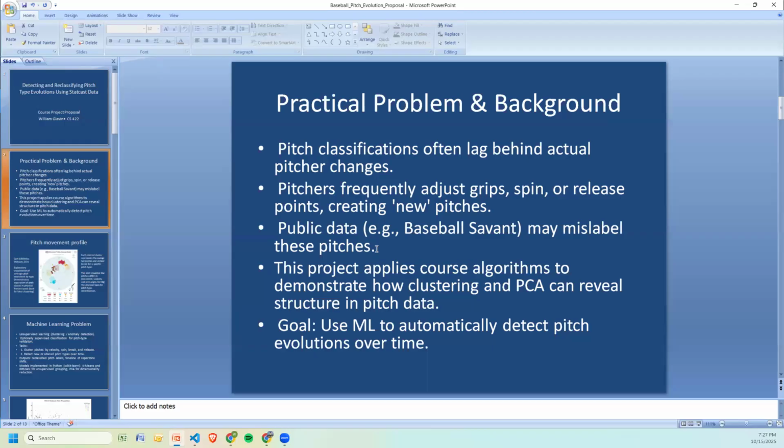When a pitcher tweaks their grip, release, or spin, it might technically become a new pitch, but public data sources like Baseball Savant might not recognize it right away. Baseball Savant is another great resource. My goal in the project is to see if I could use unsupervised learning like we've learned in class, so clustering and dimensionality reduction, to detect when those changes happen automatically.